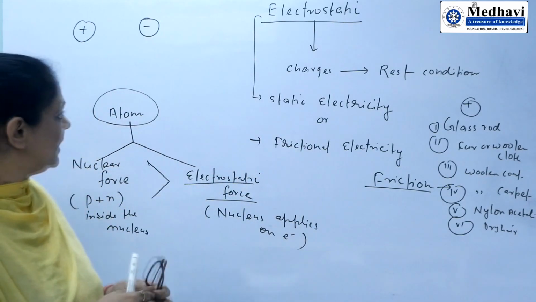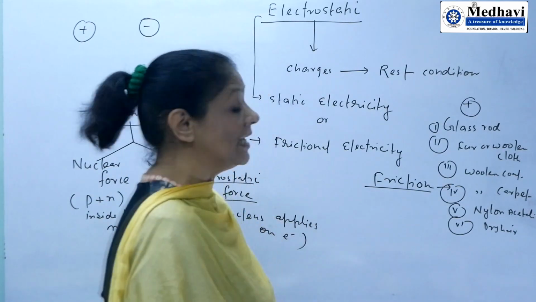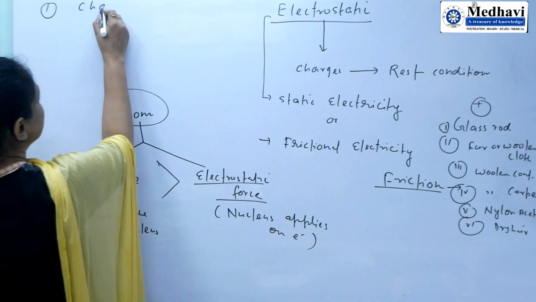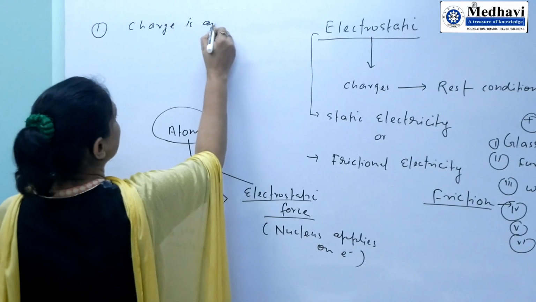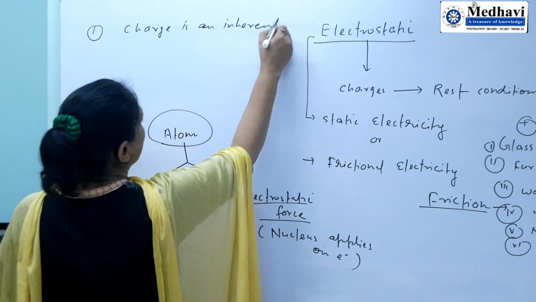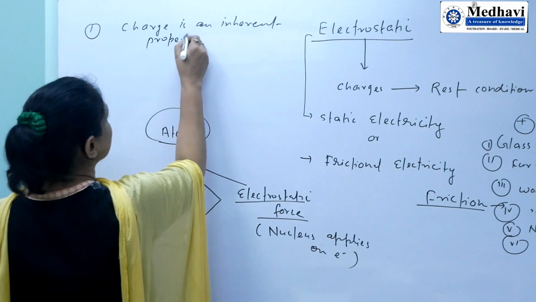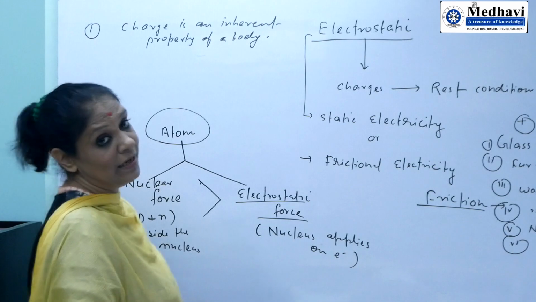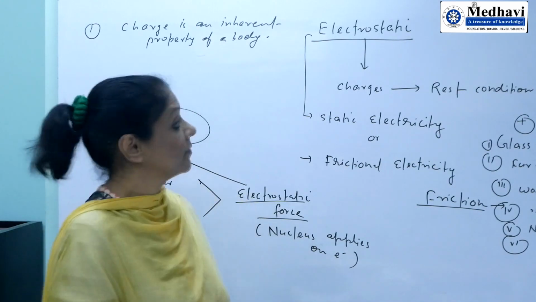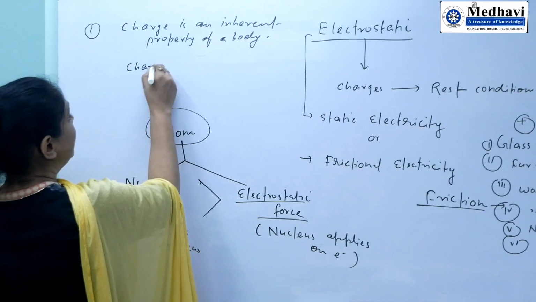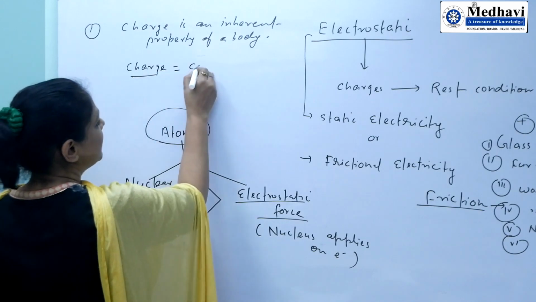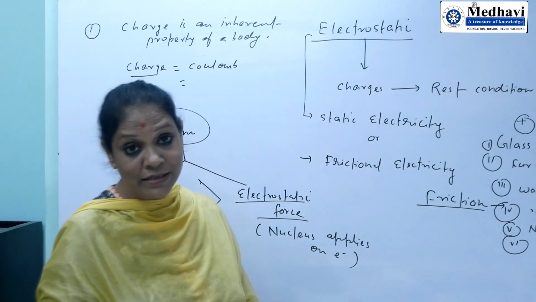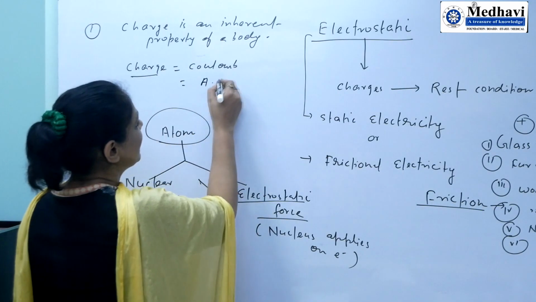Second thing here that we have to know is what is the SI unit of charge. So first we should explain what is charge. We can say that charge is an inherent property of a body. We cannot imagine a chargeless body. SI unit of charge, normally we express charge in coulomb. But in SI unit, it is ampere second.